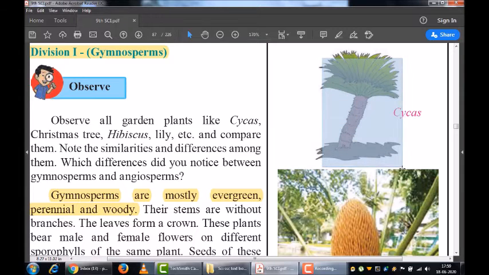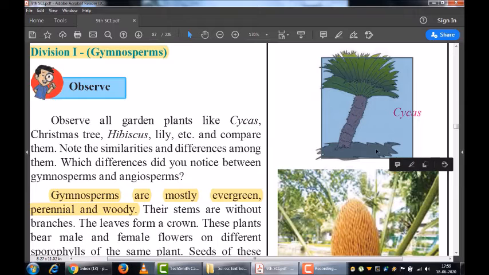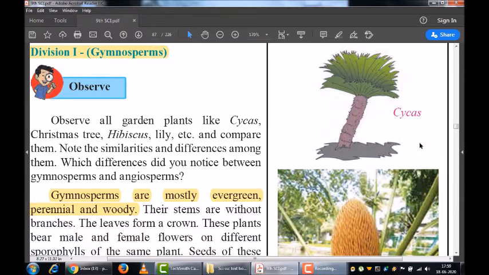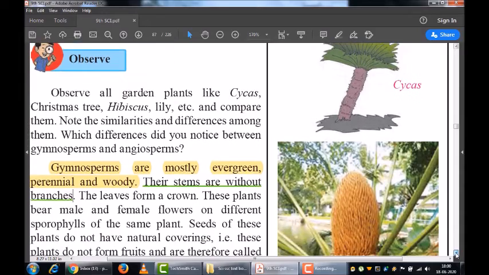Woody means this. Now if you look at this structure, this is a cycas plant. I hope you all are able to see very properly. This is wood. Okay, cycas plant has a stem which is in the form of wood. So in this way we can say that gymnosperms are woody plants. They are branchless. They don't have branches. Okay, they are without branches. And the leaves of the gymnospermic plants form a crown.